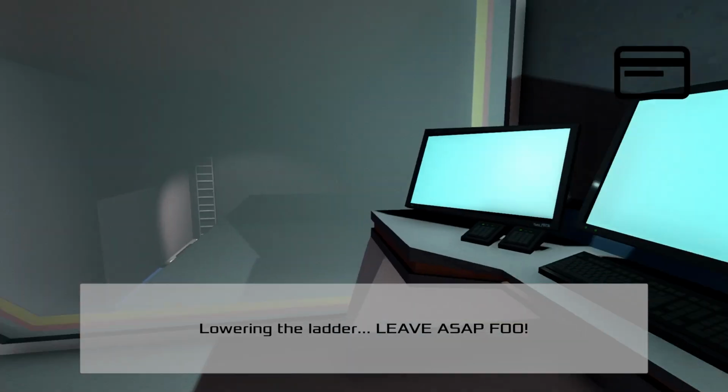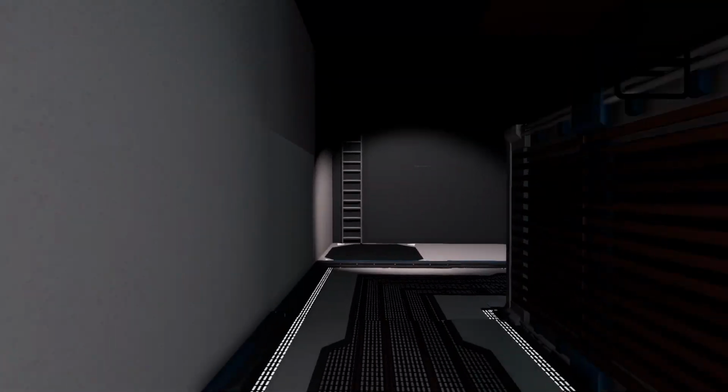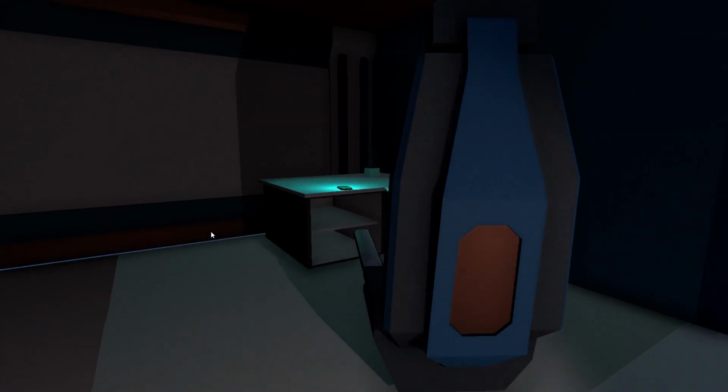As you can see, you have to be angled a certain way, looking away from the computer, and you'll know that it works because this ladder is not originally there. It drops down once you hit E on the computer, and then boom, you can now finish the game.